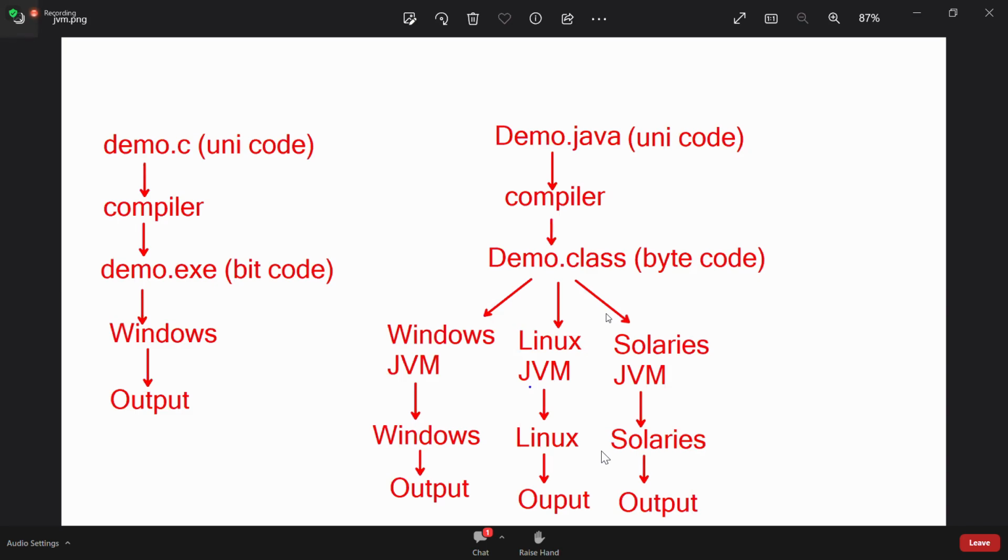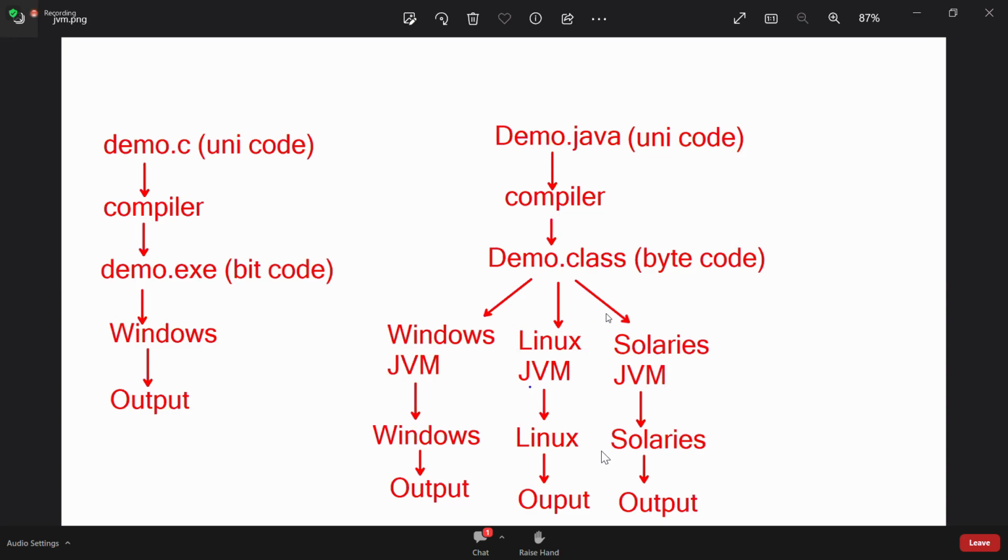One more question. What is the difference between compiler and interpreter? Just now I gave an answer. What will a compiler do? It converts the whole program at a time. An interpreter works line by line. Will a compiler produce a file? Yes. An interpreter, no. Now, one more question. Which is fast, compiler or interpreter? Compiler is fast. Thousands of lines are compiled at a time. Interpreter is slow because it works line by line.